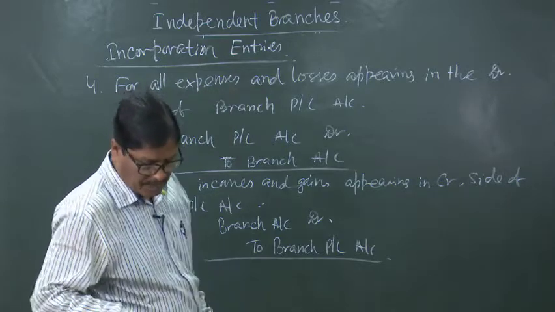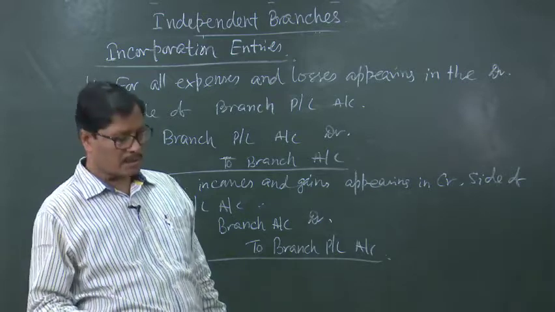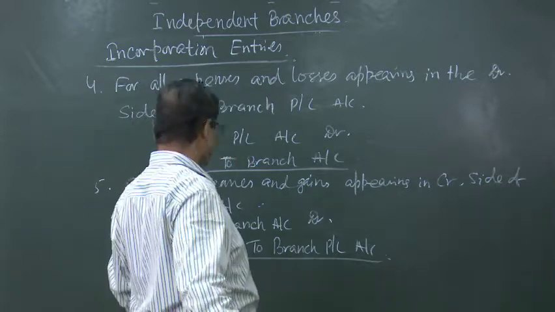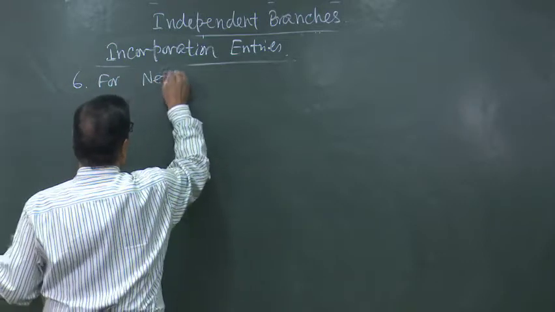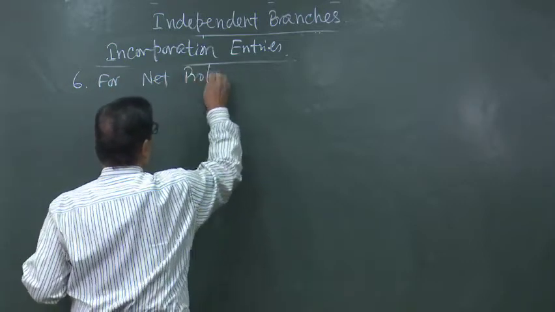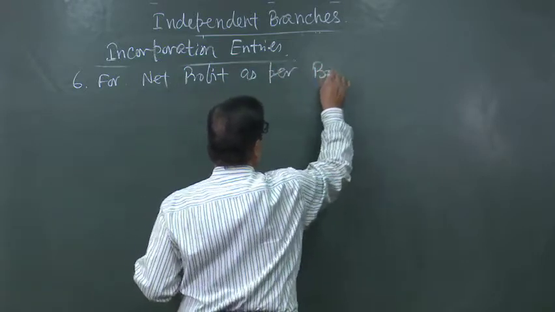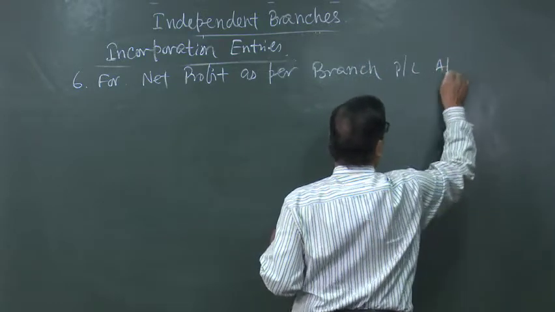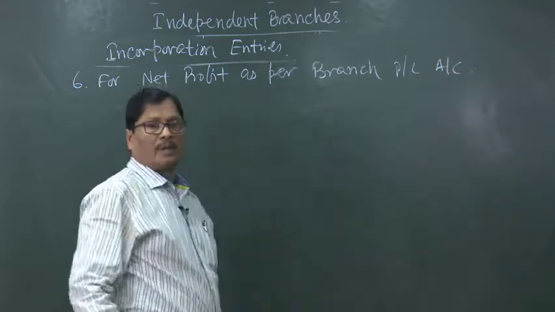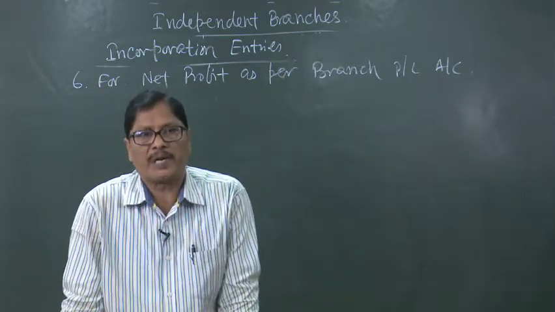Then there will be net profit or net loss. For the net profit or net loss, we will pass number 6 entry. If we have already prepared the branch PL account, it must be showing some net profit or net loss.